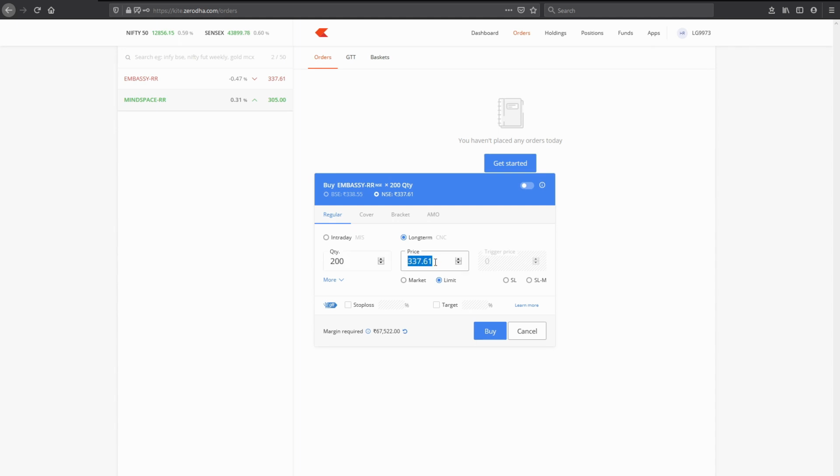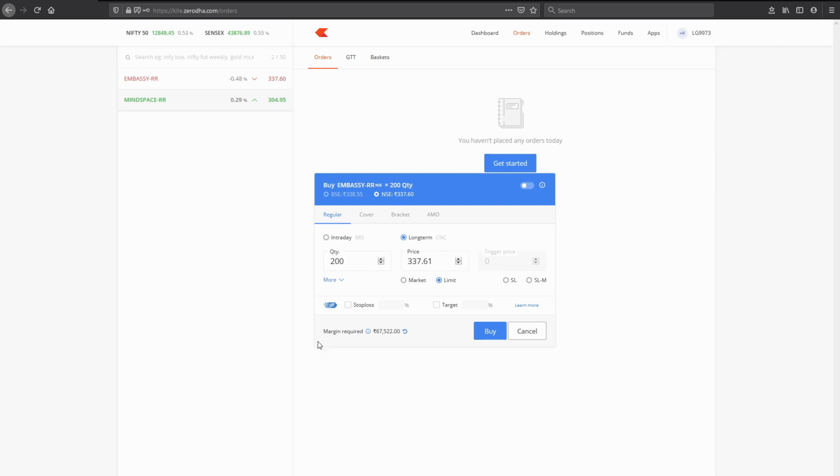This is the 1 unit price, and the minimum you can buy is 200 units. And how much money is required to buy this? This is the minimum units you need to buy, and this is the fund required, the margin required to invest in Embassy. 67,522 rupees to obtain these units. This is the current unit price. Now hit enter to buy. So this is how you buy the REIT from Zerodha.